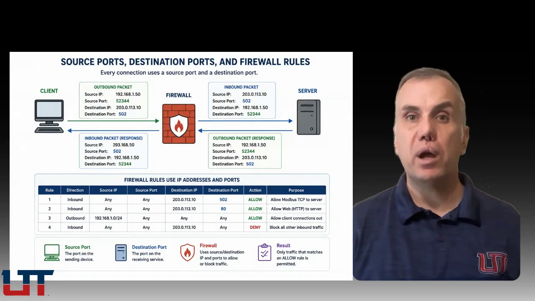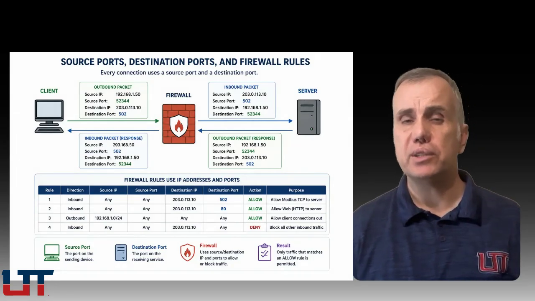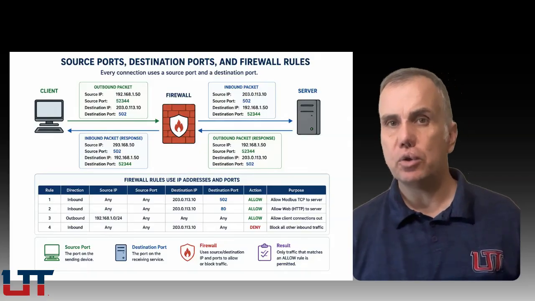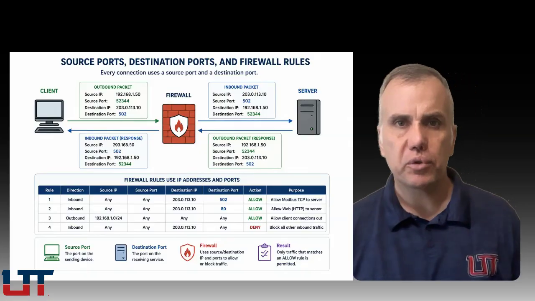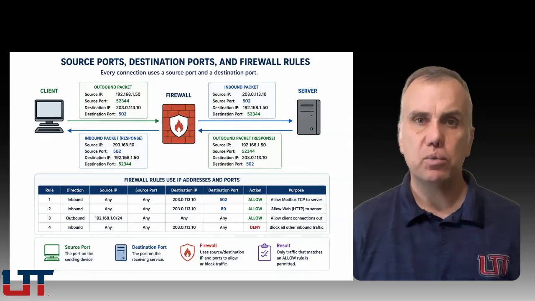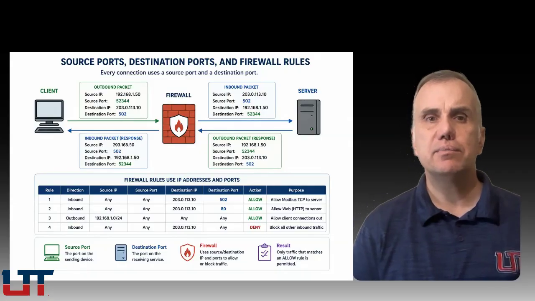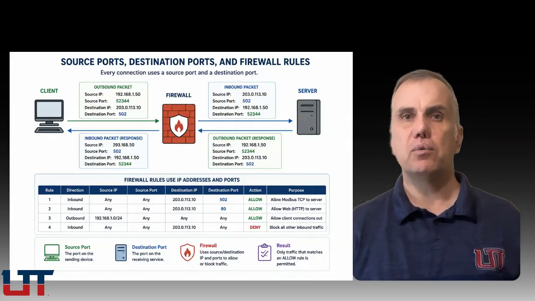A brief clarification that comes up in firewall rules. Every network connection involves two port numbers, not one. The destination port is the well-known port number for the service being reached, like we just said, port 502 for Modbus, port 443 for a HTTPS web server. This is the port you care about when writing firewall rules.